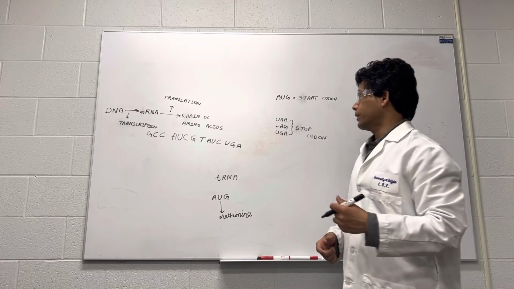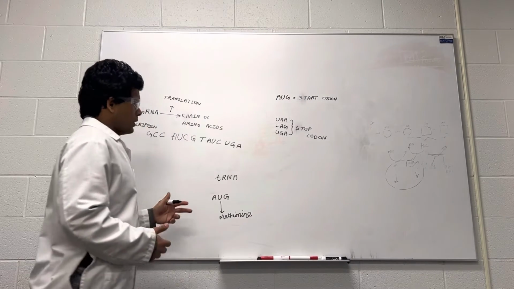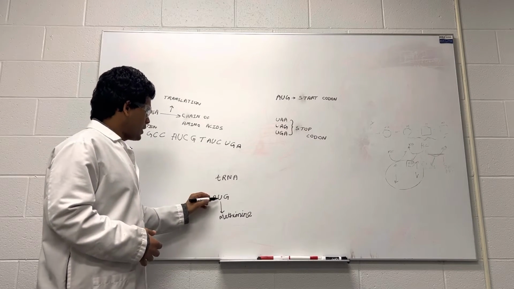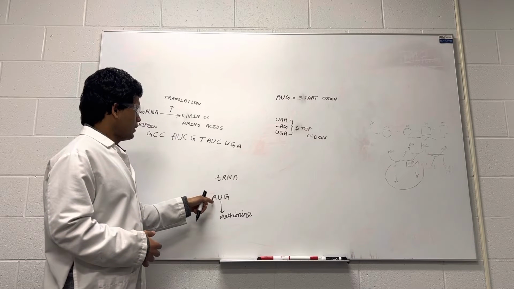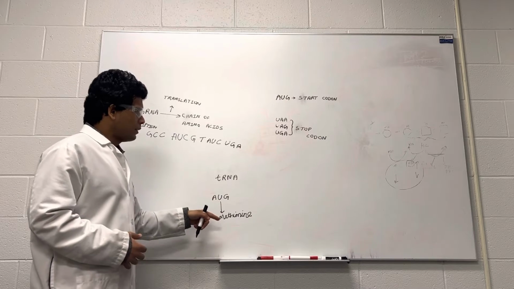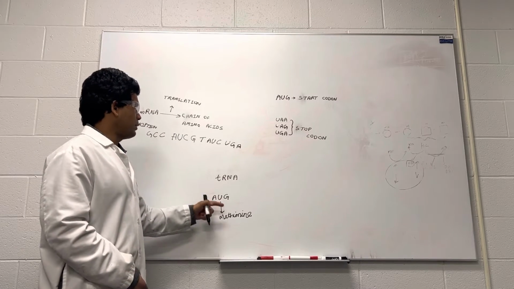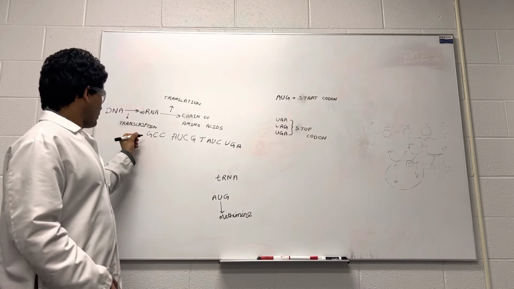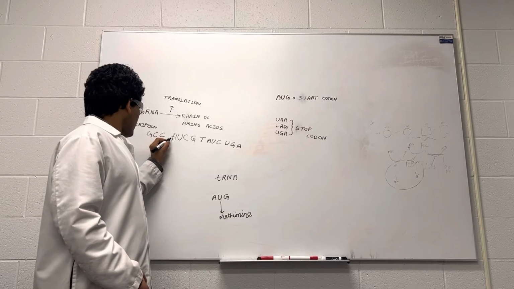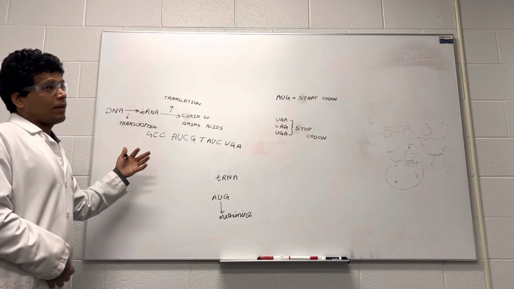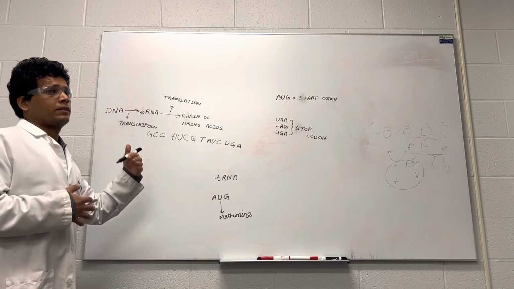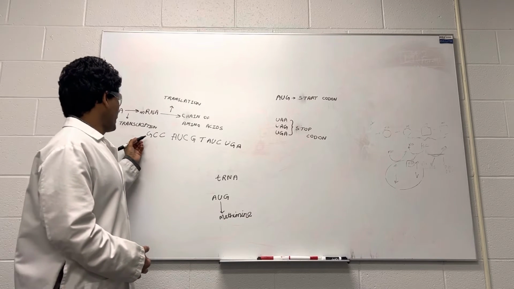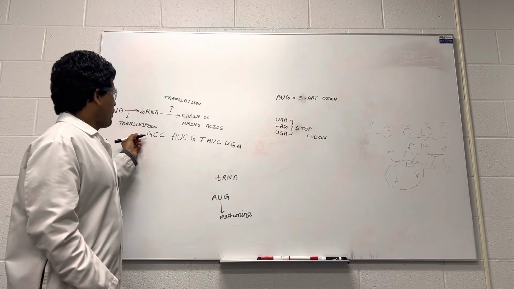There could be a spelling mistake, but what is important is to understand the concept. This is considered as one tRNA that has this code AUG, and the other part of this tRNA has the amino acid methionine. So when the ribosome starts reading this code from this side, we will understand from which side the ribosome reads the code in future lectures. For the moment, let's assume that the ribosome reads the mRNA from this side.